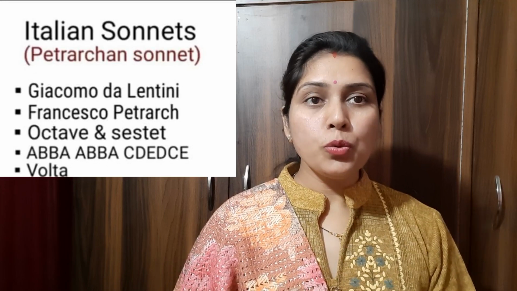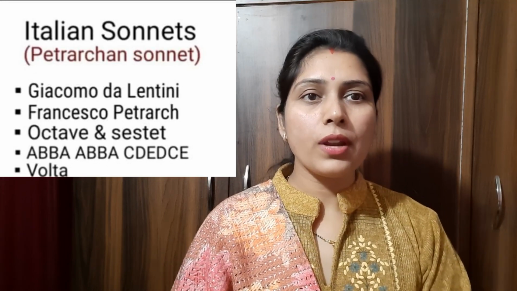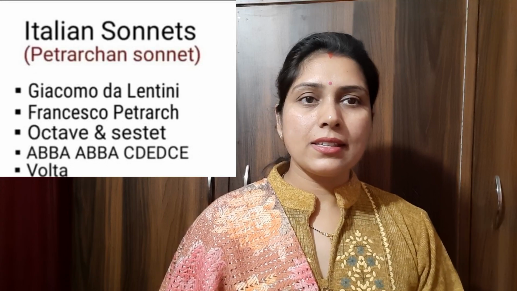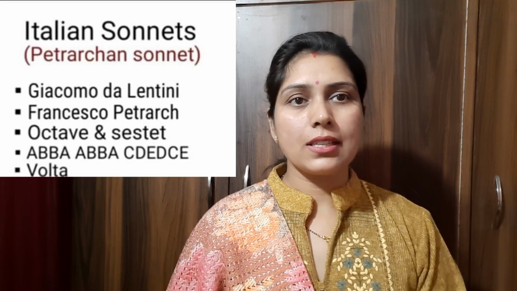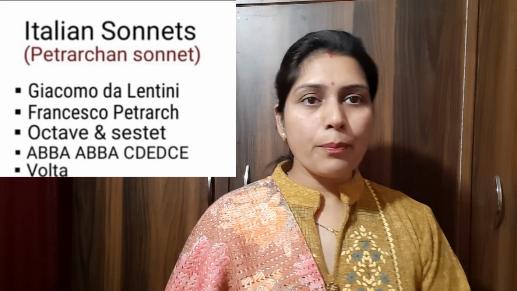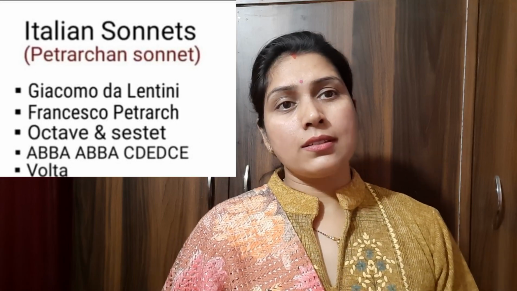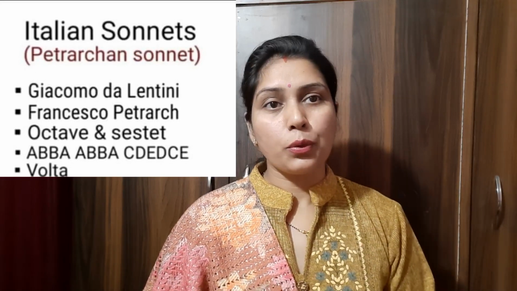This type of sonnet has been divided into two parts. One is known as the octave, and the second part is known as the sestet. The octave contains 8 lines and the sestet contains 6 lines. In the octave, the poet asks some questions, some queries that have risen in the mind of the readers.